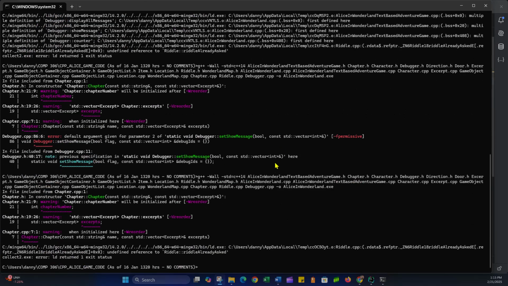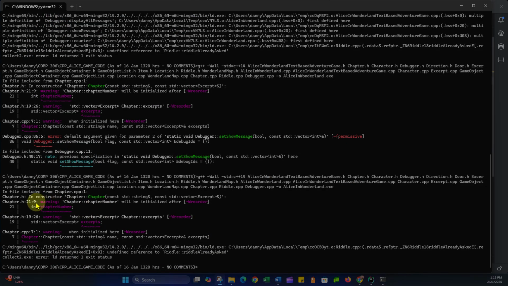Okay, I'm back, and we're going to solve a couple of these compiler errors or warnings. So we've got some warnings here associated with the chapter class. In the file included from chapter.cpp, my implementation file, in the header file, we have a parameterized constructor that takes in two parameters, a string by constant reference and a vector of type excerpt by constant reference. And we've got a couple warnings.